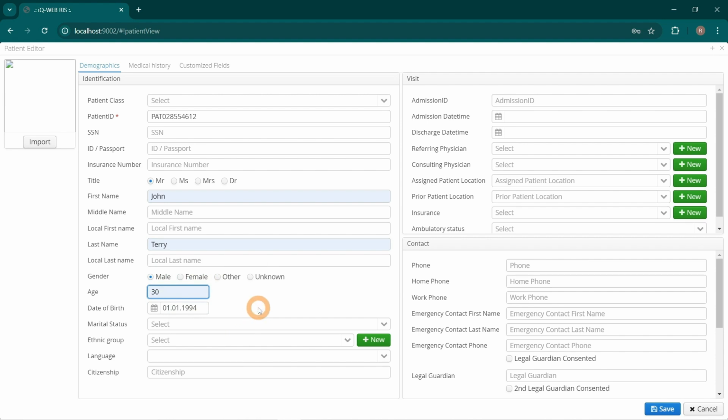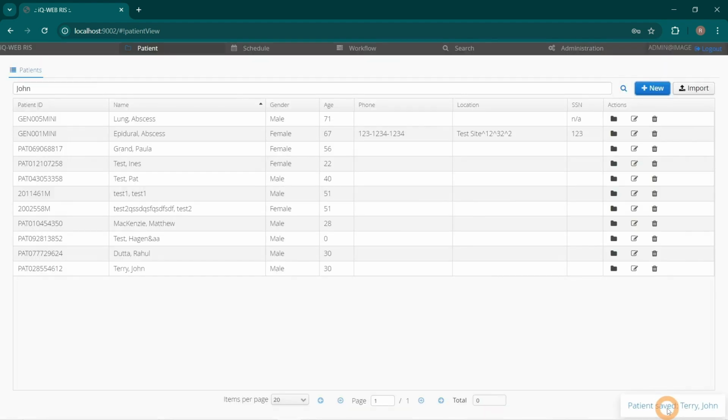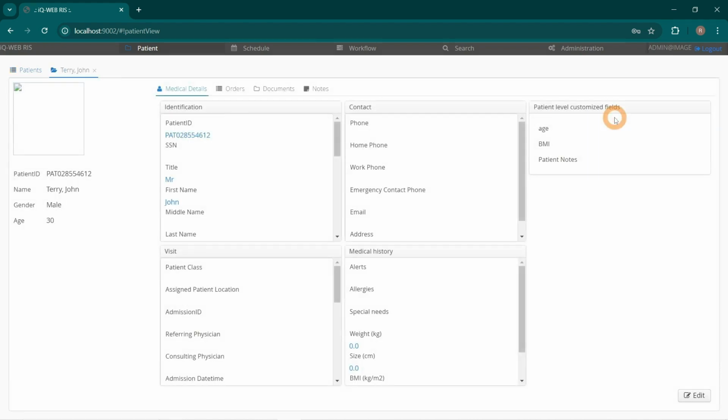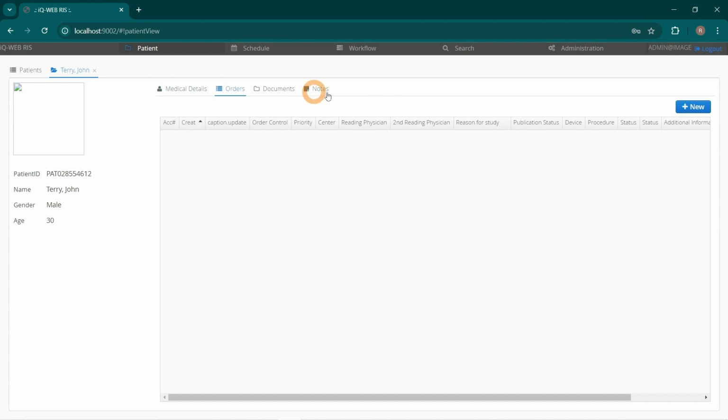Press the Save button. Type patient name in search field and press magnifying glass. Select patient using the folder icon and go to Orders tab. Create new order with +New button.